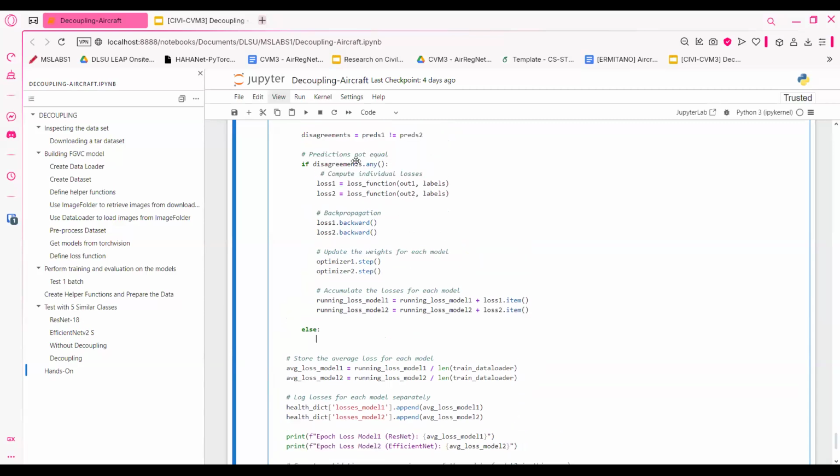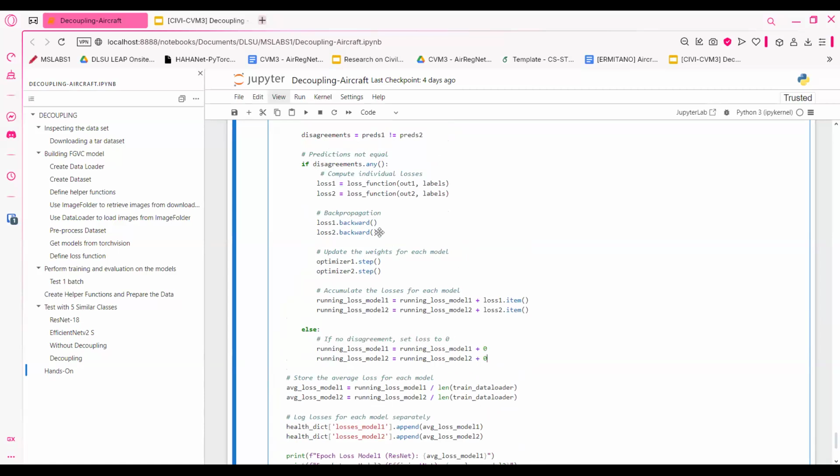Since we're focused on disagreements, we don't do anything to the loss function or optimizer. We don't do any updates for the models. We just set them to 0.